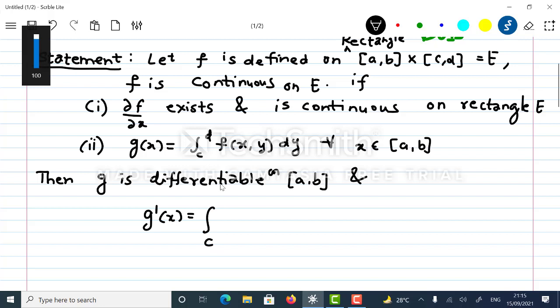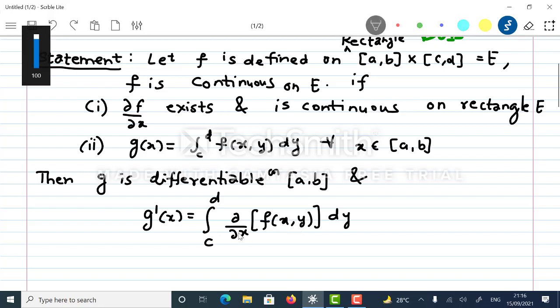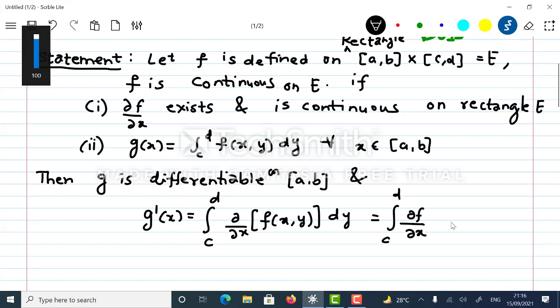the integral from c to d of d by dx of f of x comma y dy. I should say here, instead of d by dx, dou by dou x. Now here I wrote only g dash, meaning dg by dx, because g is a function of x only. Here f is a function of two variables, so it is not an ordinary derivative, it is a partial derivative. So in other words, this is the same as the integral from c to d of dou f upon dou x dy.